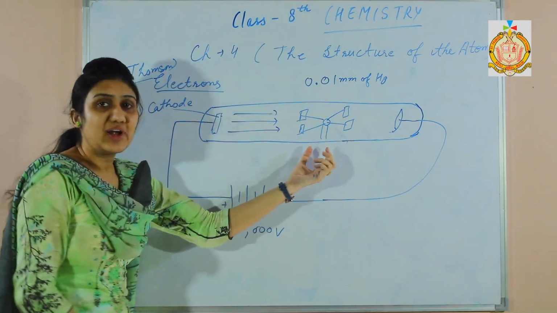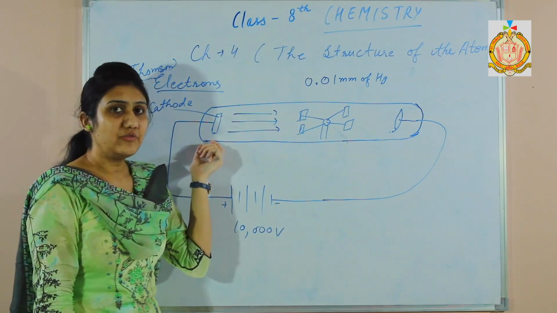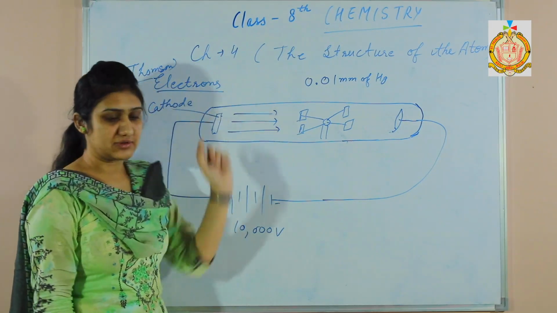So it indicates the particle nature of the cathode rays. So it means that cathode rays are made up of particles that are electrons.